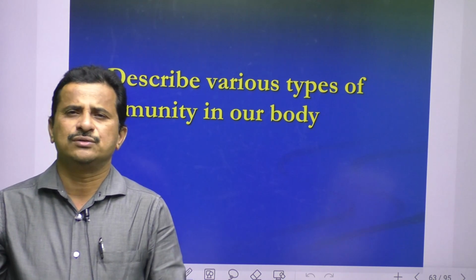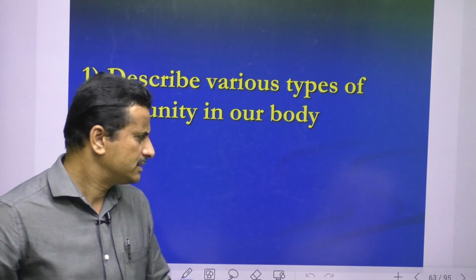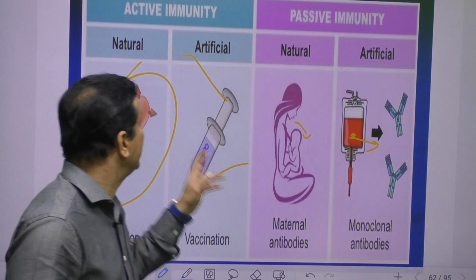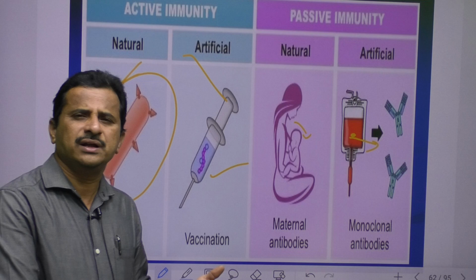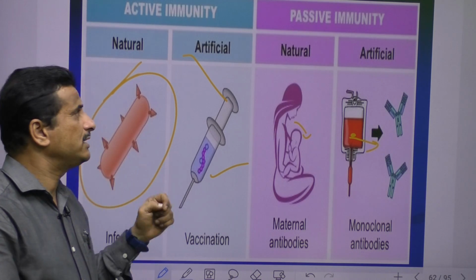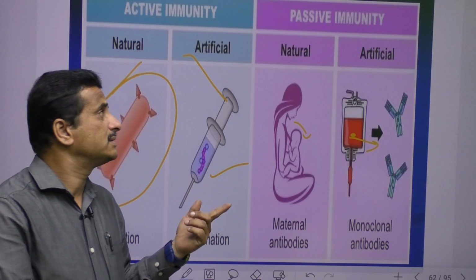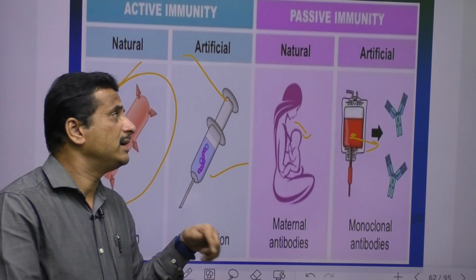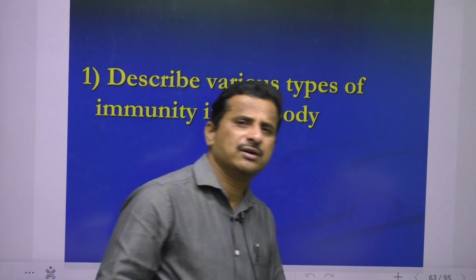Acquired immunity again has two types, active and passive. Active immunity has two types, natural active and artificial active. Passive immunity has two types, natural passive and artificial passive. So these are the different types of immunity in our body.